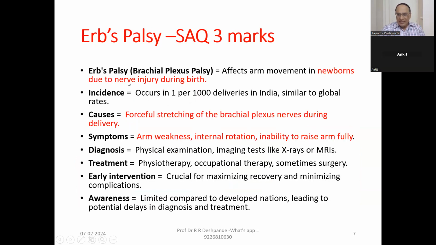Erb's palsy is brachial plexus palsy. This is not a brain problem. This is a nerve problem, NERVE, a neurological problem. Arm movements are affected in the newborn baby due to nerve injury during birth. This injury happens during the birth.